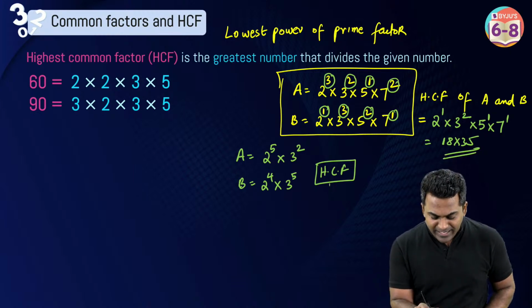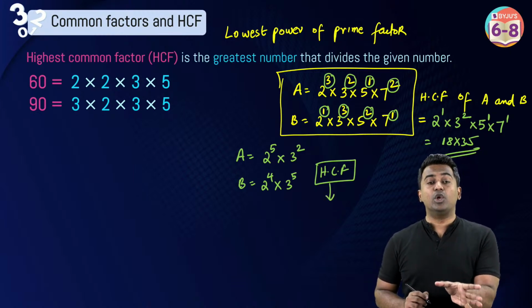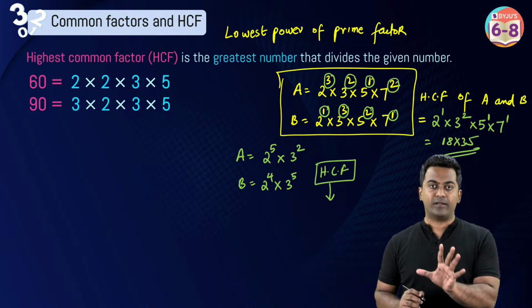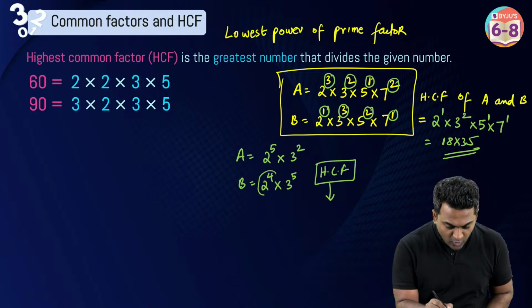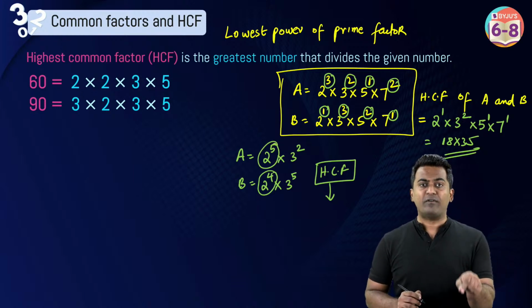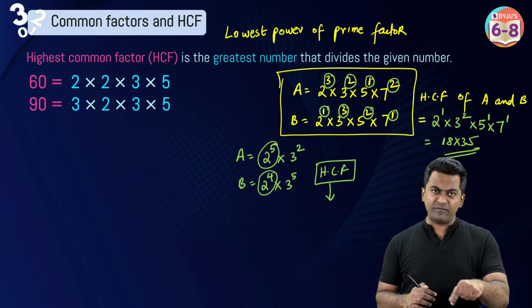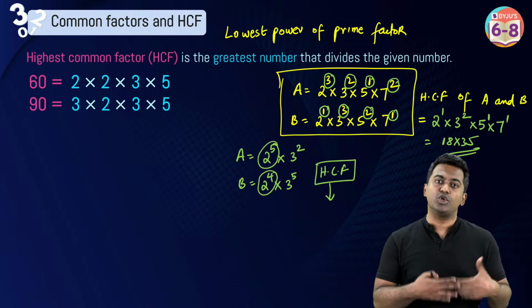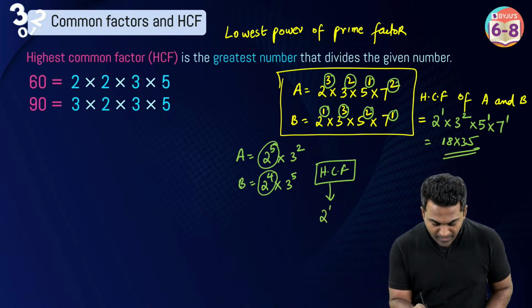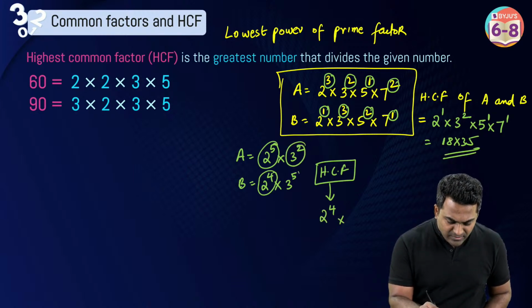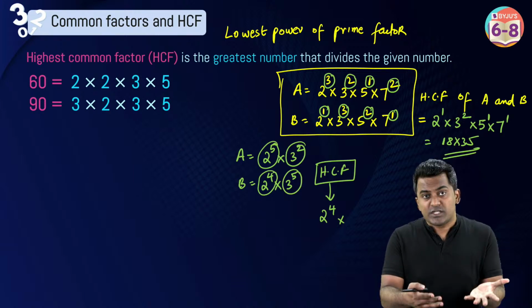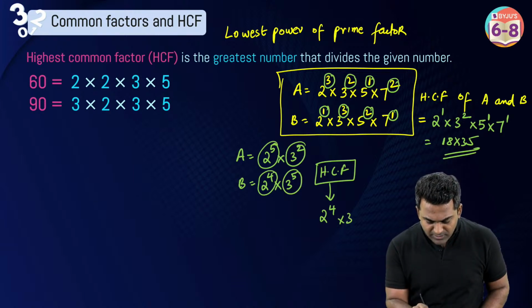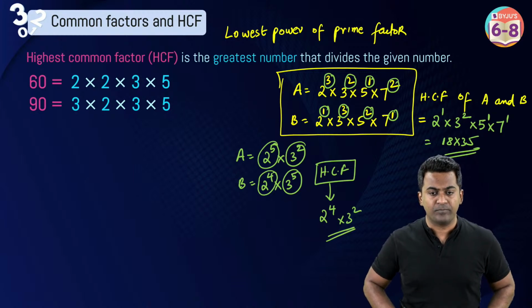So how you figure out the HCF is, you take the lowest powered prime factor, because between 2 power 4 and 2 power 5, 2 power 4 is smaller, right? 2 power 5 is obviously bigger than 2 power 4. So you take 2 power 4. And between 3 power 2 and 3 power 5, 3 power 2 is smaller. So you take 3 power 2. That's it. This is going to be the HCF.